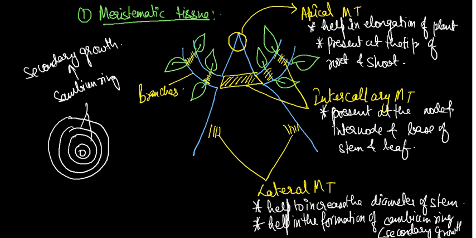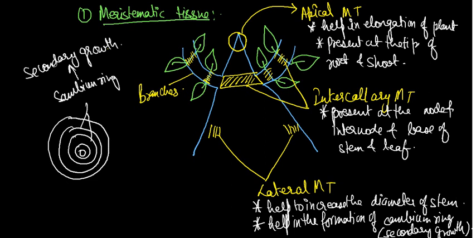So this point will always be asked to you, that which plant tissue helps in the formation of cambium ring or helps in secondary growth. The simple answer you will write is lateral meristematic tissue. Okay, I think this point is clear.